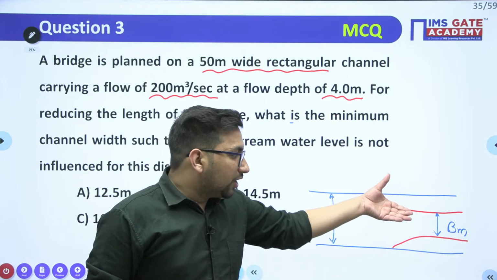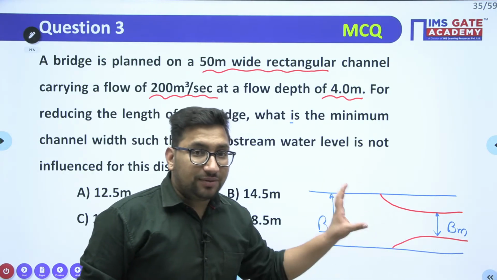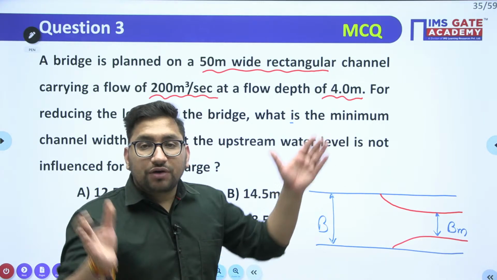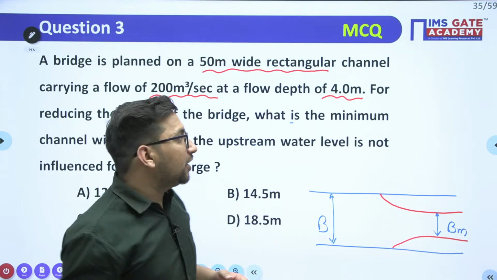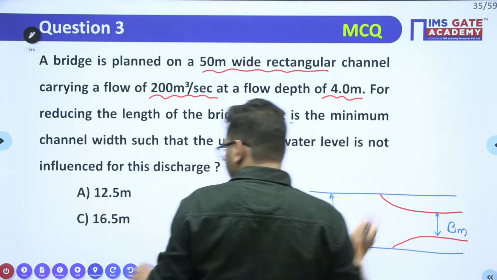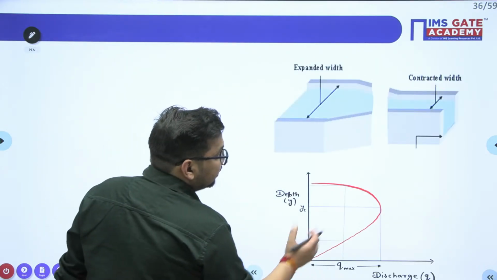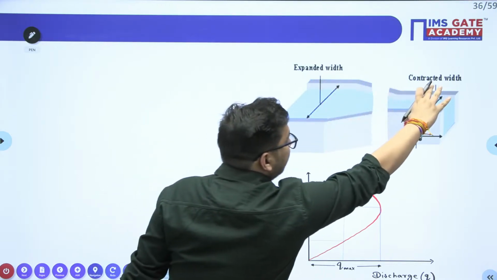So you keep on reducing. There will be one condition at which the flow will get choked. We have seen that when you keep on decreasing the width, your discharge per unit width will keep on increasing, right? Here you can see when you are decreasing the width, initially this was the width, now you have decreased the width.